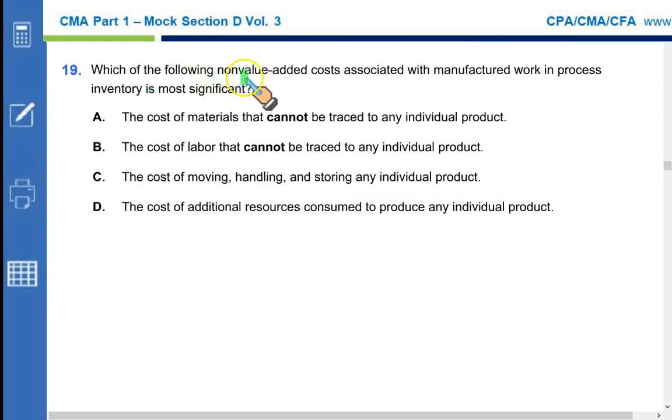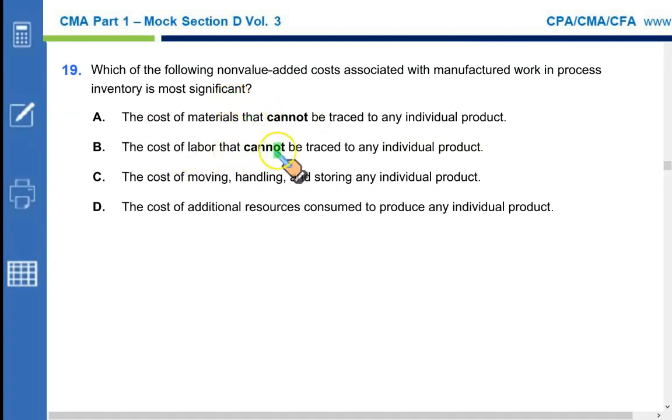Which of the following non-value added costs associated with the manufactured work in process inventory is most significant? The cost of materials that cannot be traced to any individual product. Well, since this material cost cannot be traced to any individual product, it is more likely uncontrollable, so it is not significant. The cost that you cannot control is not significant. It doesn't mean that it is less in amount, it's just that this is less controllable.